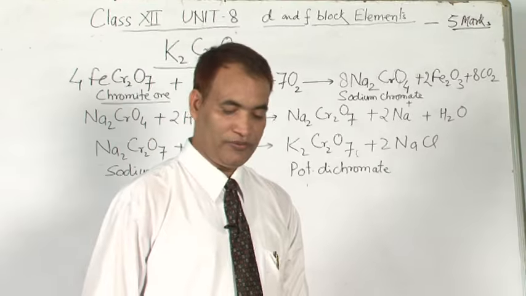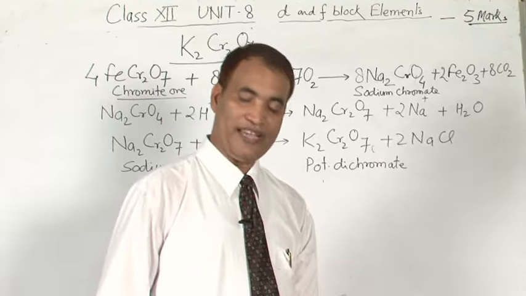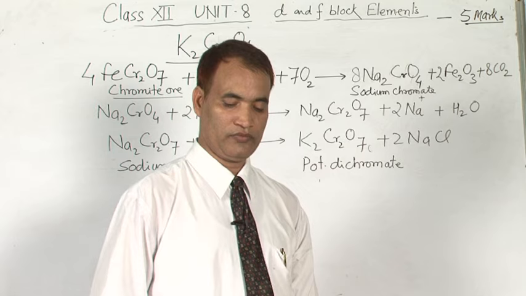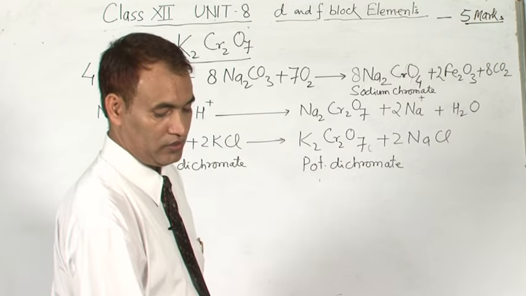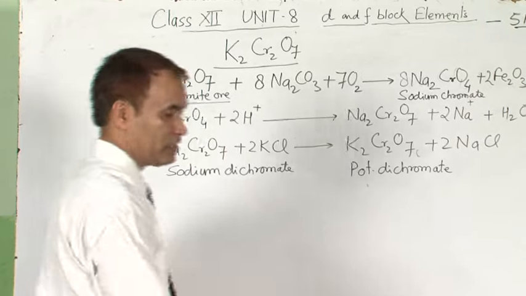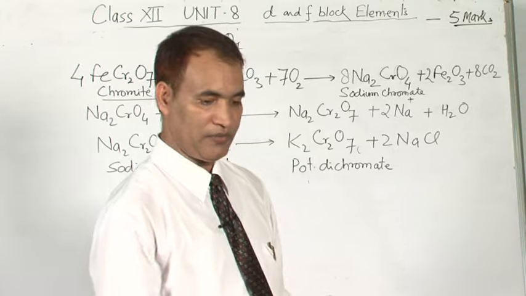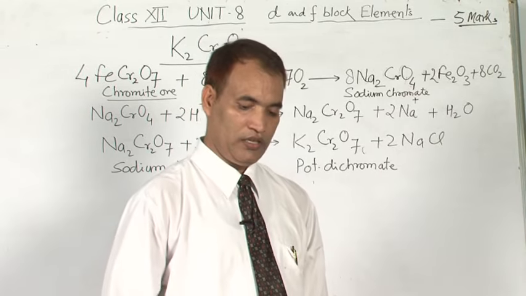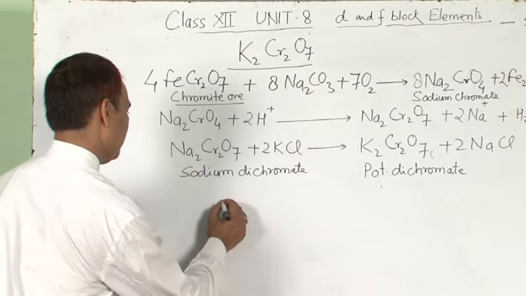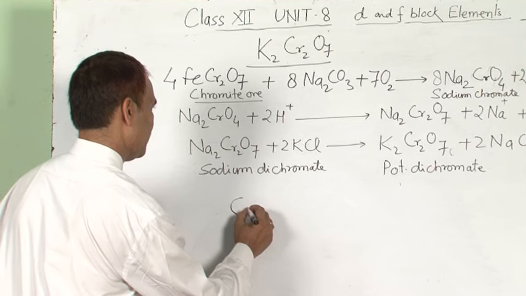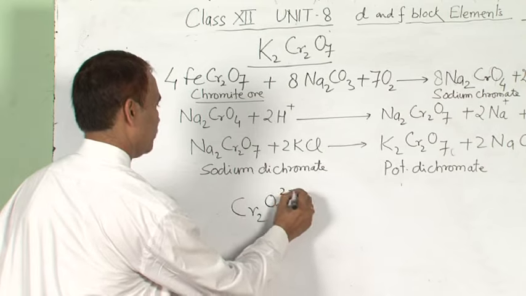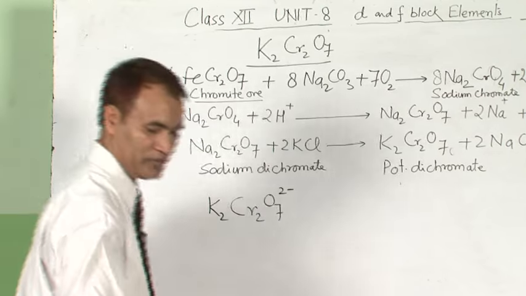Now, the properties of potassium dichromate. Potassium dichromate is a powerful oxidizing agent in the presence of sulfuric acid. We have to study some properties of potassium dichromate, that is, the oxidizing property. We write here the ionic reaction only. Potassium dichromate, that is, the dichromate ion, Cr2O7 2 minus. Here is potassium dichromate. If you remove this one, we get